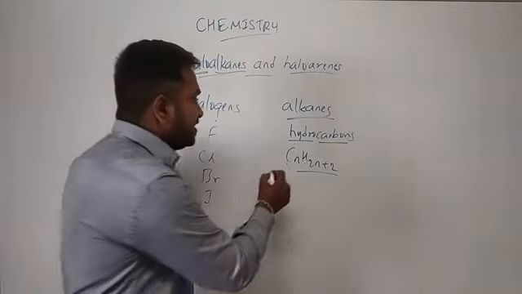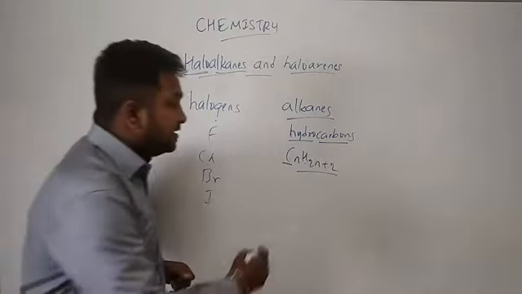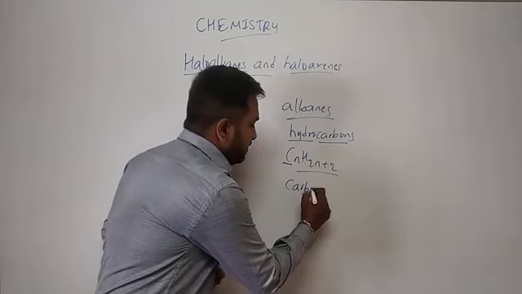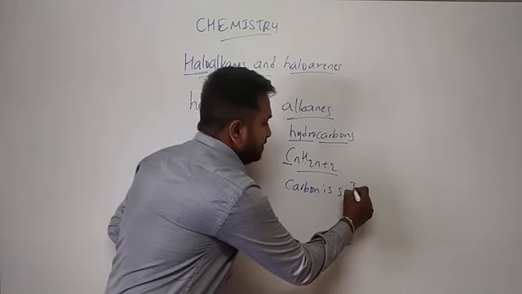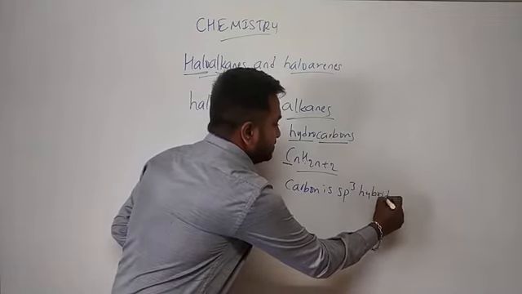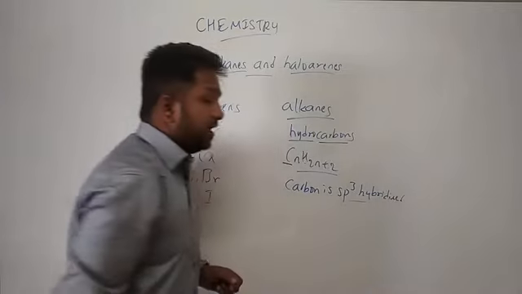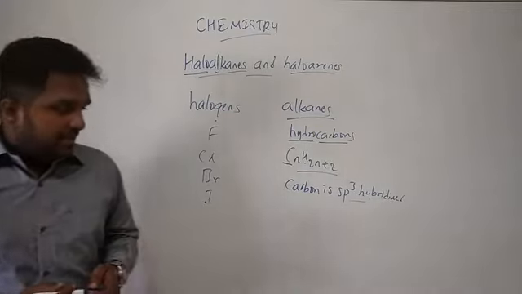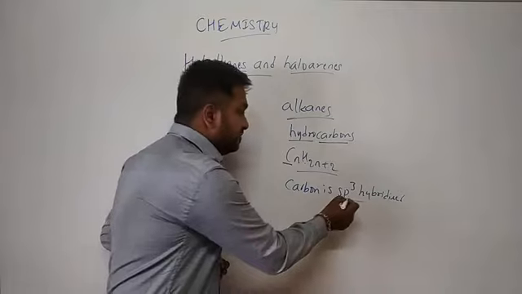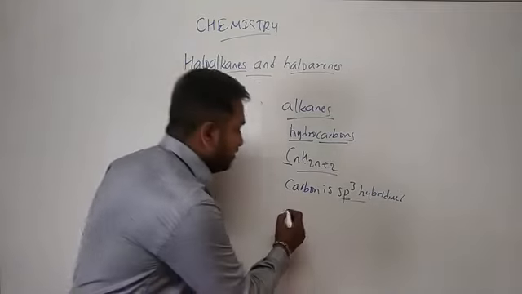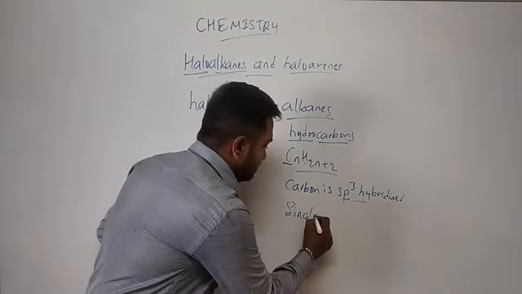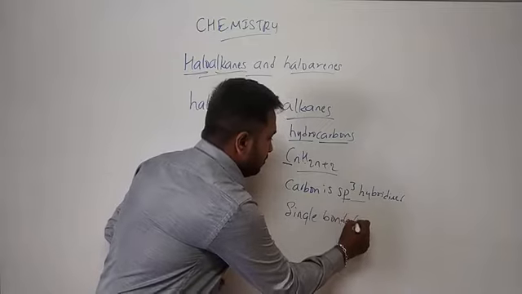Clear? So in this case, in alkanes, carbon is sp3 hybridized. You know about hybridization, sp2, sp3. sp3 means it is single bonded atoms.